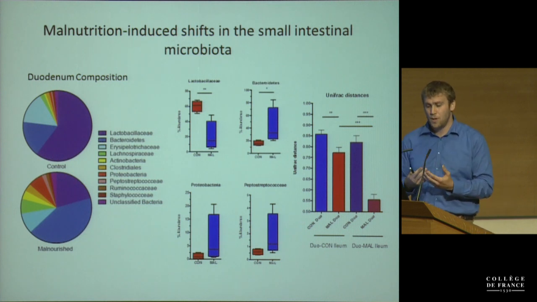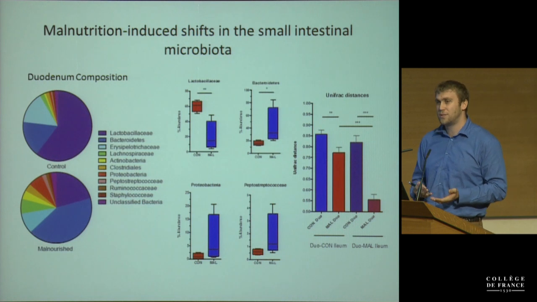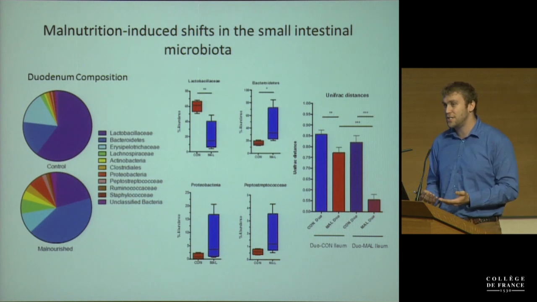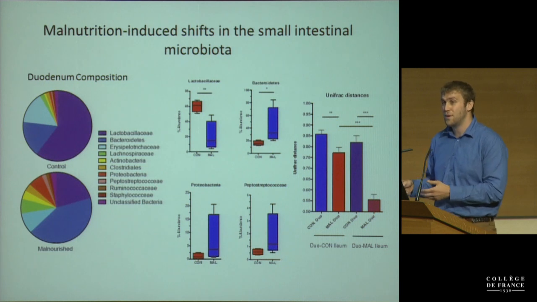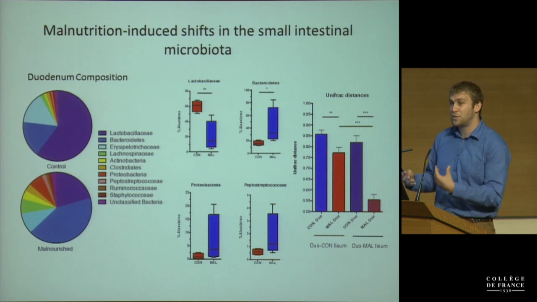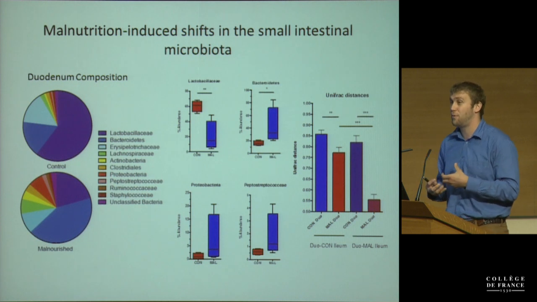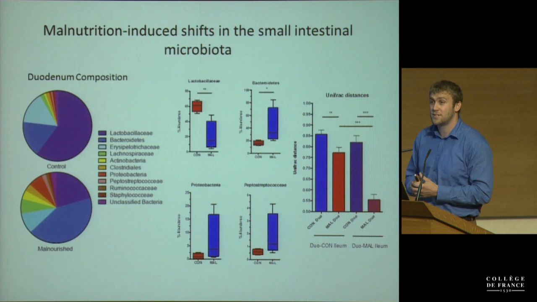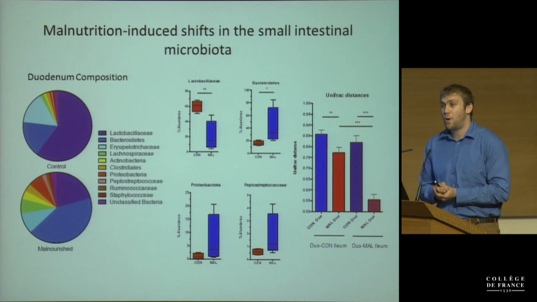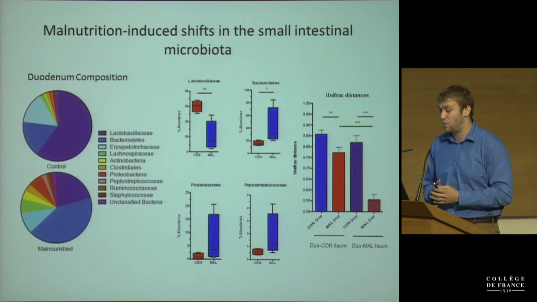Now, what I noticed when I looked at this is that the microbiota species in the malnourished upper small intestine is actually quite similar to the ileum. So it's possible that the microbial species are now able to colonize this upper region. And you can see that looking at the UniFrac distance between the communities. So when you look at that, we saw that the malnourished duodenum was much more similar to a control ileum compared to the control duodenum.